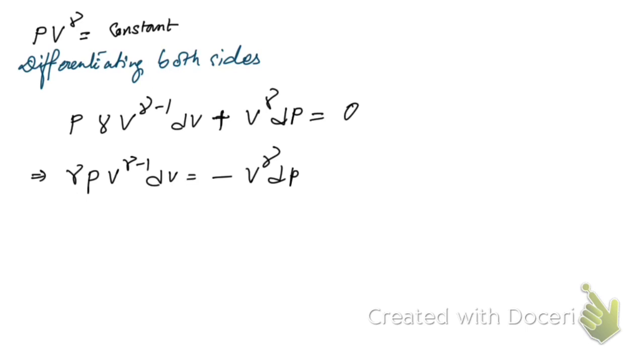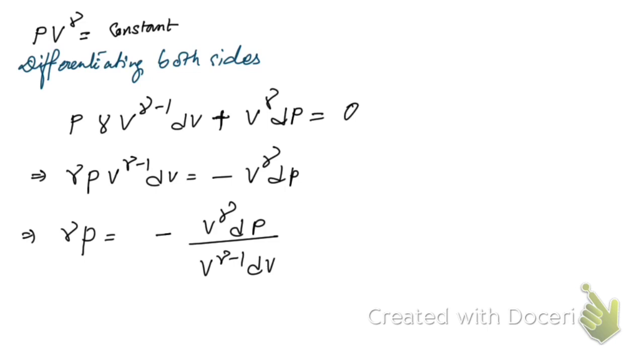So gamma P is equal to minus V to the power gamma dP divided by V to the power gamma minus 1 dV.